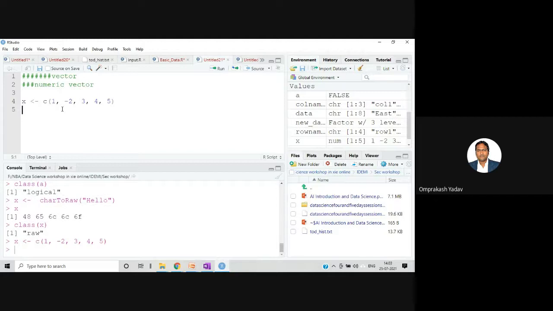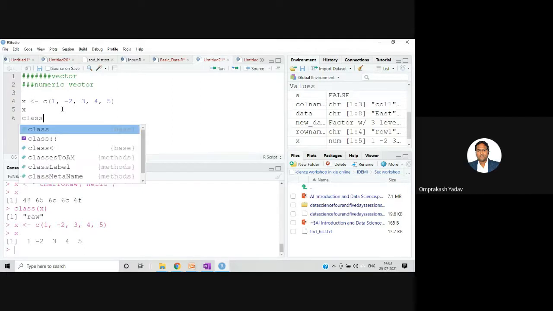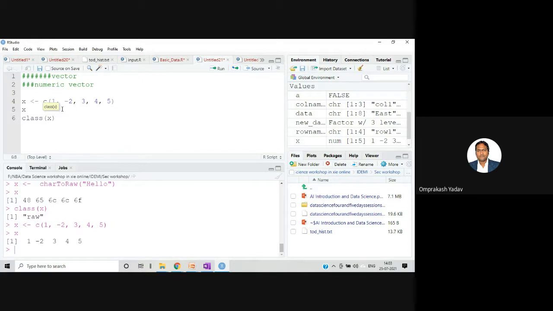I'll enter. I want to display the value of x. I'm getting 1, -2, 3, 4, 5. If I want to check the class, it's a numeric kind of vector. Now what do you mean by vector? See, the vector is a collection of similar kind of data elements. So all the data elements will be the same kind of data elements.